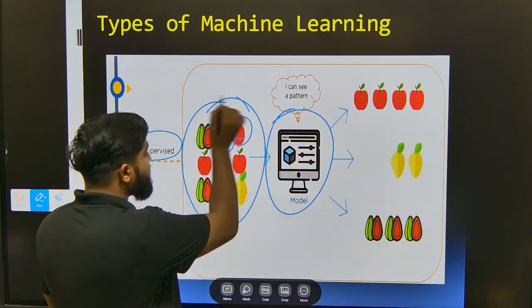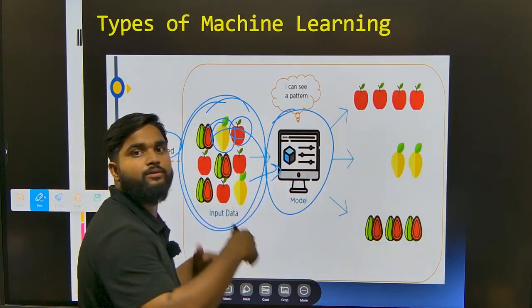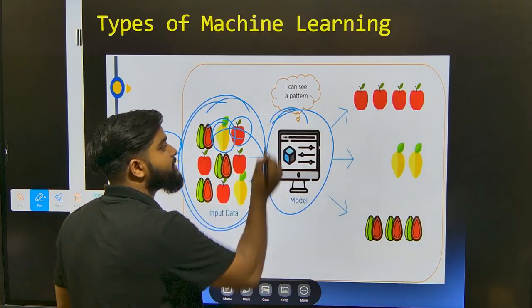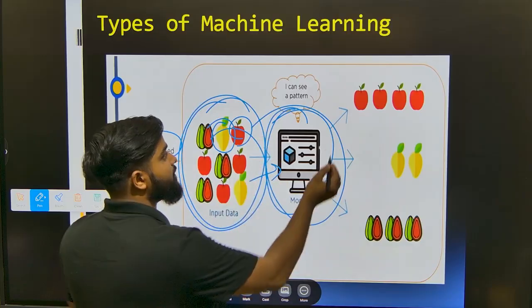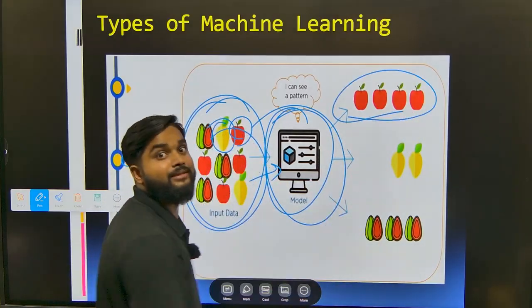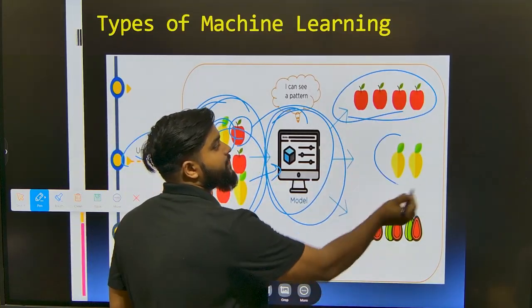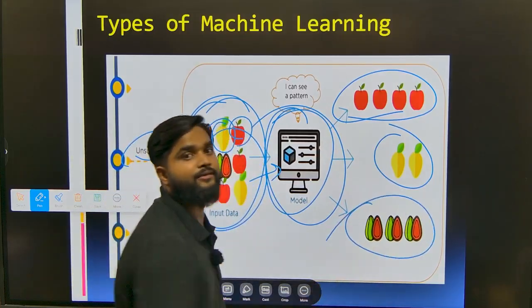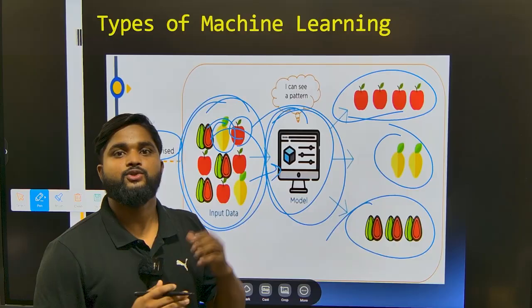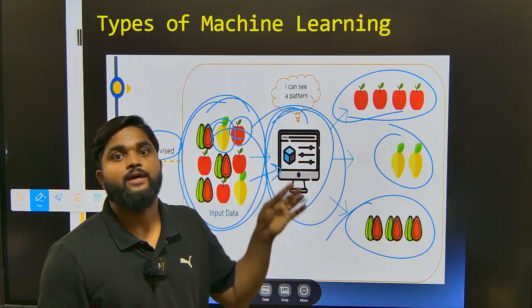That means from the collection of data we are feeding to our machine, if the machine is finding some pattern and making clusters of similar types, that means if it is red and circular, it is an apple. If it is orange and triangle-shaped, it's a mango. And if it is green color with red inside, it's a pear. So this is unsupervised machine learning.